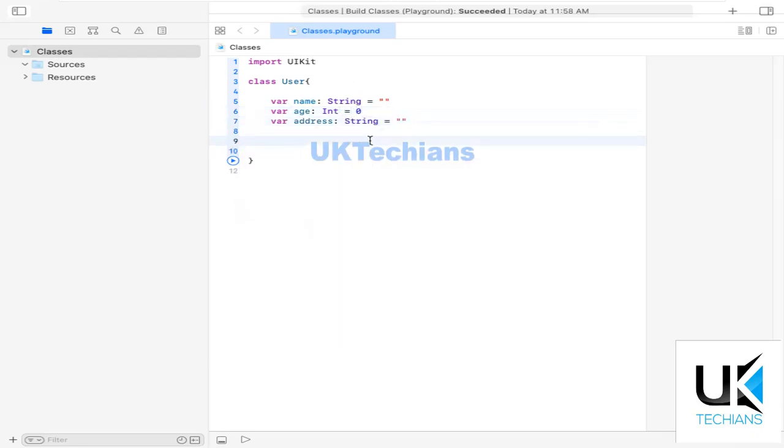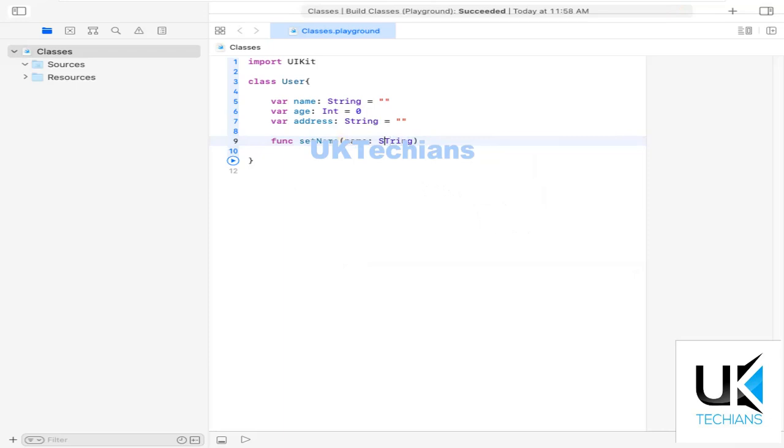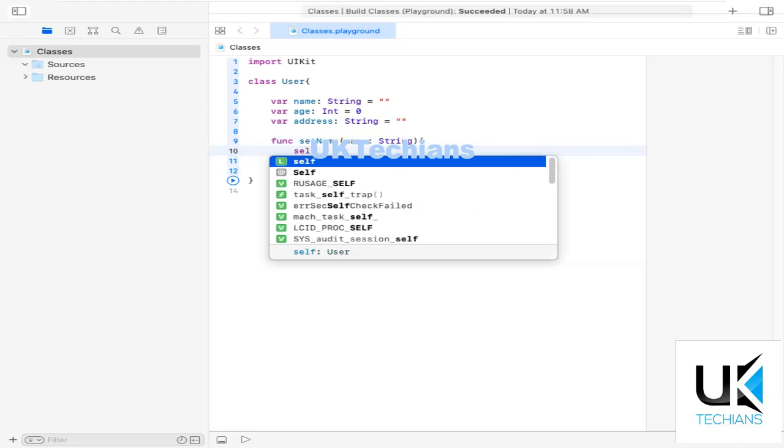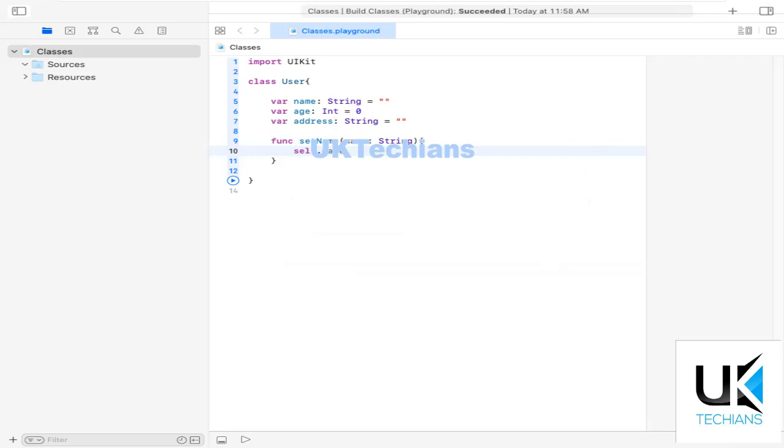Now I'm creating here some methods so that we can set the values and get the values of that particular variable from another method. Func set name, and then I have to define here name and then string, like this. So let's use self keyword, and then we have to use this variable which is name, get the value from this name.